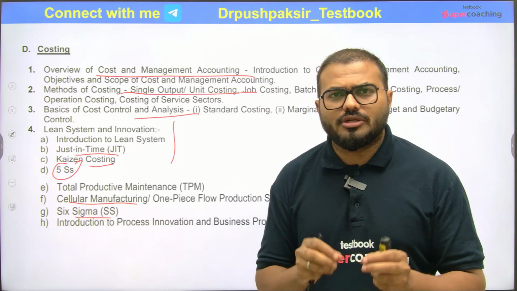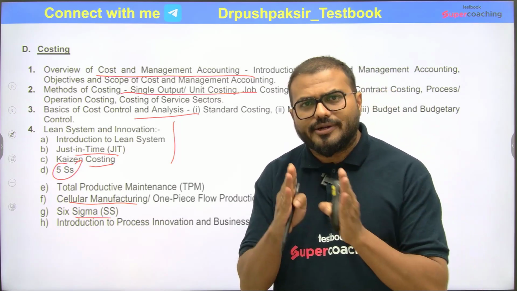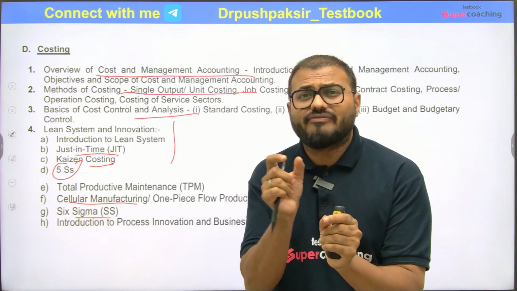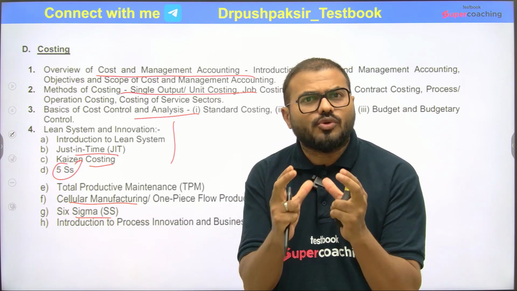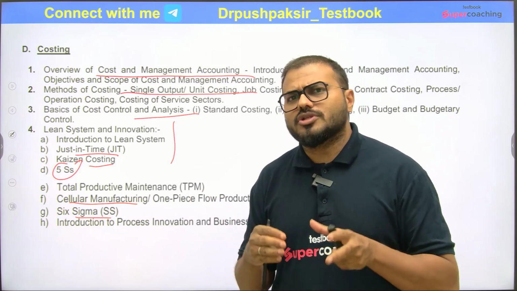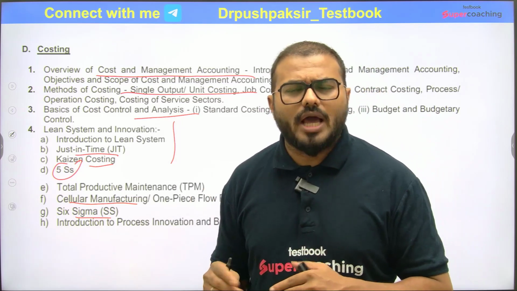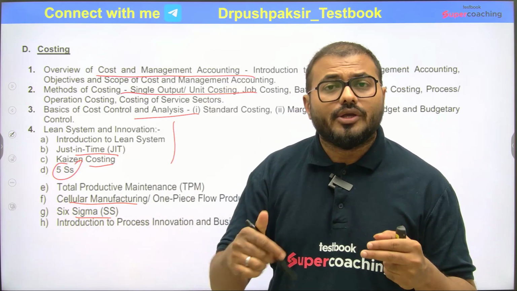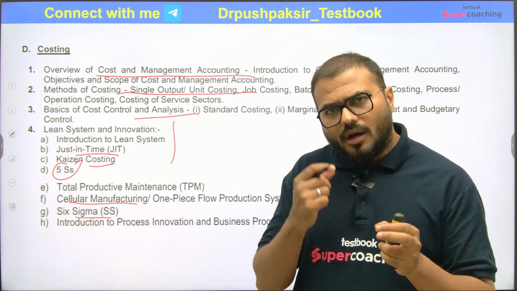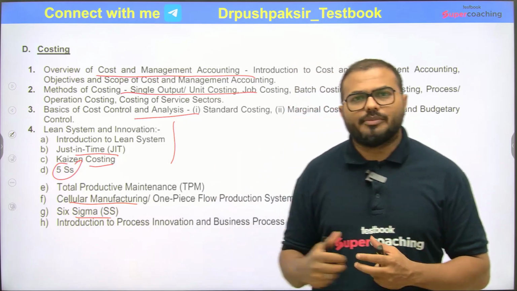But again, my suggestion will be that stick to the basics, stick to the basic concept, what exactly 6 sigma is, what exactly 5S is. So if you stick to that concept, automatically you are going to understand, because the questions will be objective type questions. They are not going to dig much in detail. You need not write down or type the answers. You just need to connect the dots, and that will be helpful for you.